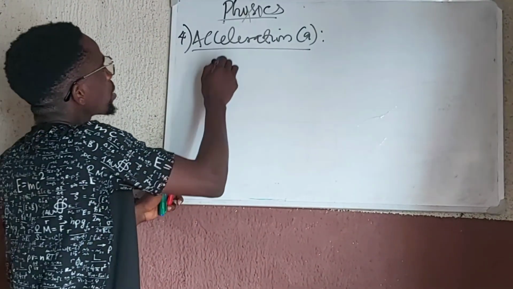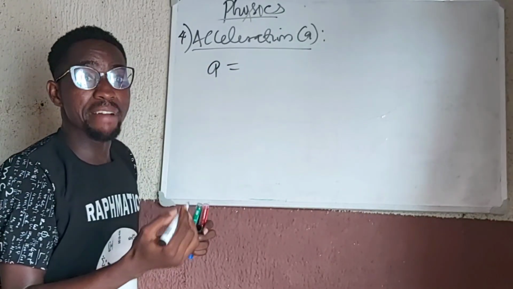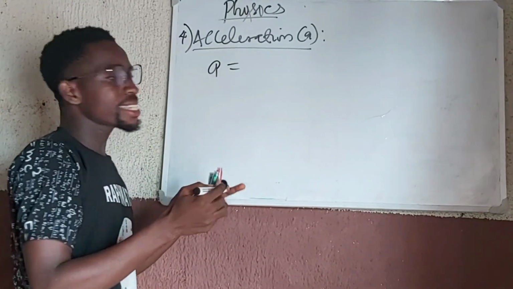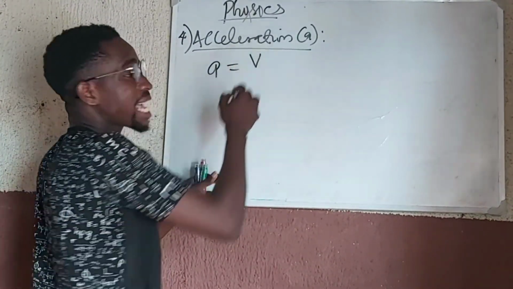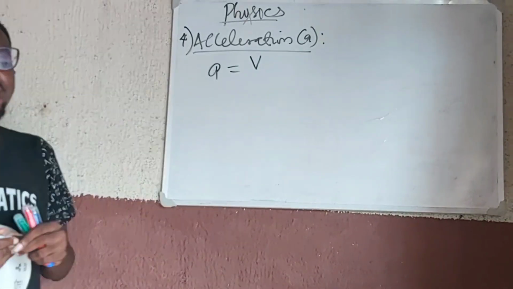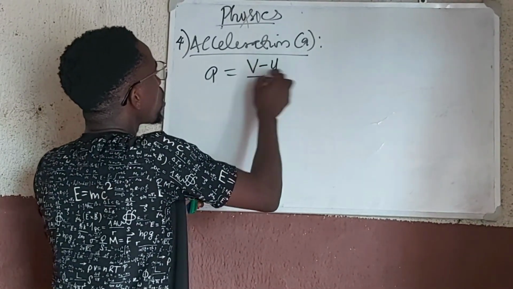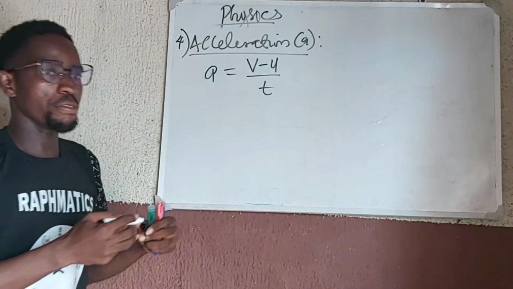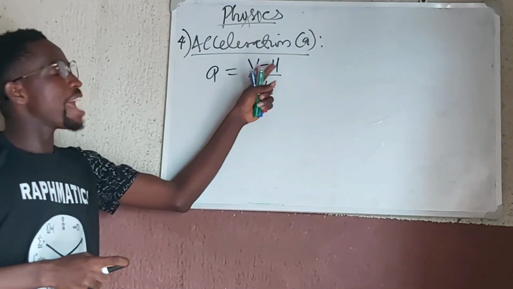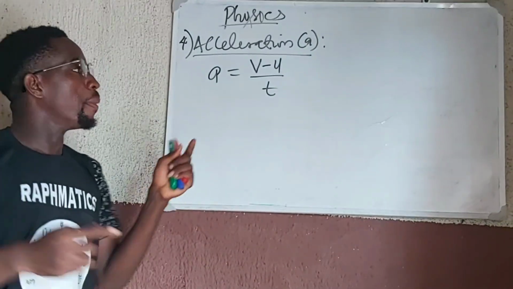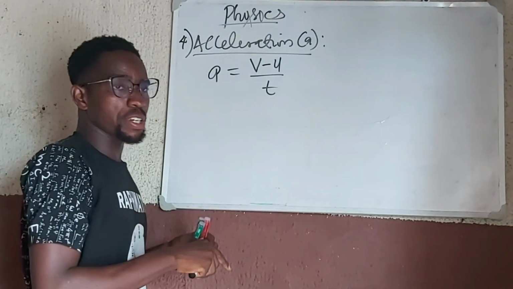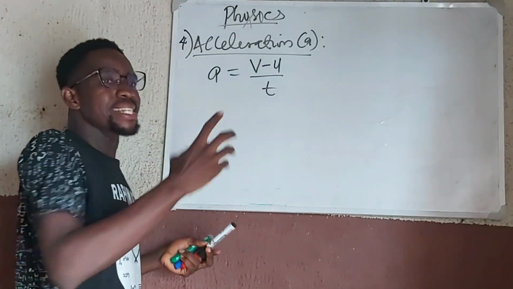So acceleration is a change in velocity over time. Now in this case, we are going to use other terms to represent the change in velocity. So we have (v minus u) all upon t. Here, v and u represent velocity. But why we are using different terms for them is to show that the velocities are not the same.